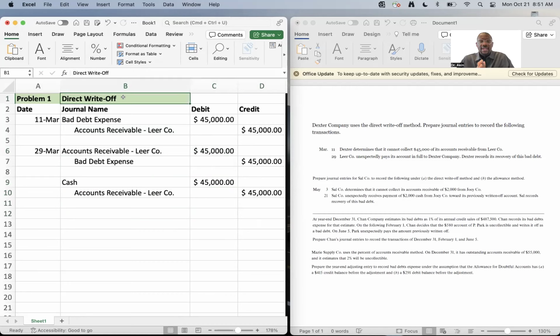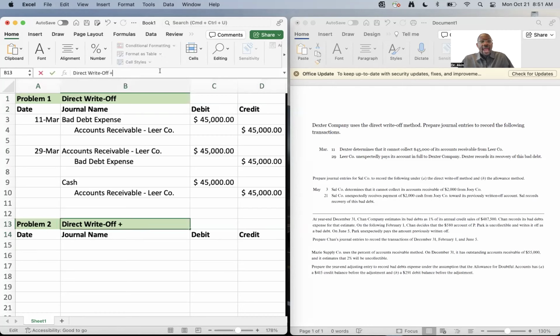So what we're going to do now is look at how to write off bad debt on the individual level, both for direct write-off and the allowance method. Okay, so for problem number two, let me just set this up real quick. We're going to now look at a situation where we do direct write-off and the allowance method. We're going to look at both of those, so you get to see the difference.